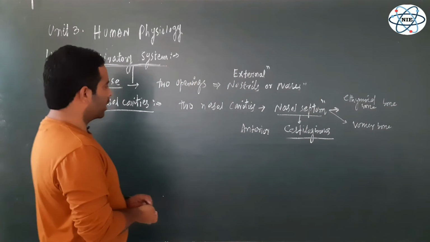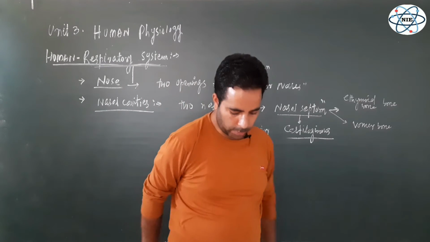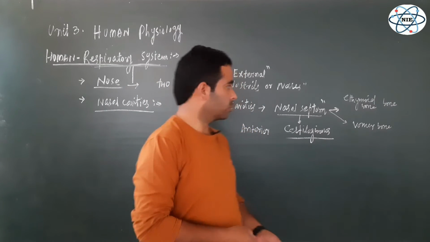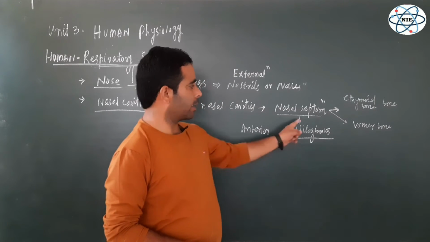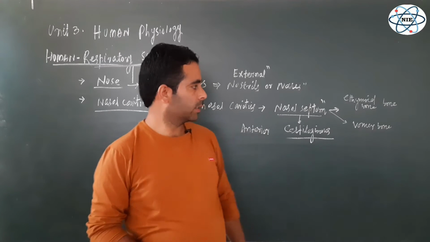What is the nasal septum, guys? I told you there are two nasal cavities, right and left, and these two nasal cavities are separated by a septum, that's known as the nasal septum. And this nasal septum anteriorly is cartilaginous. It has a cartilage. The tip is cartilaginous.